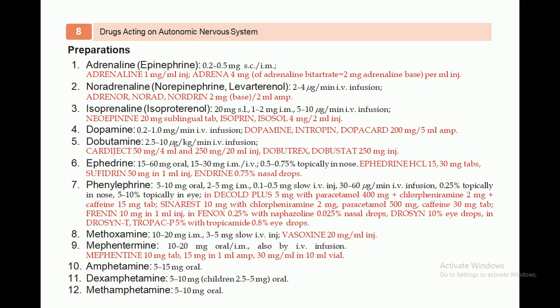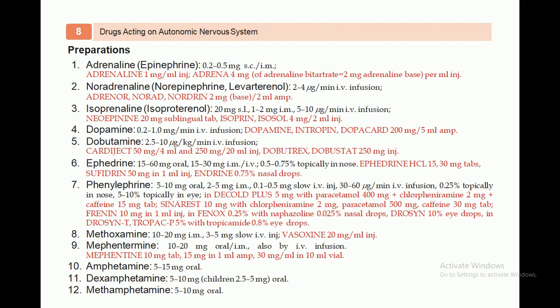Another agent is called isoprenaline. Isoprenaline is also available in the market. The generic name is isoproterenol. It is available at a dose of 20 milligram sublingual tablet, 1 to 2 milligrams IM, and 5 to 10 microgram per minute IV infusion. It is marketed as Neon-Epinine and Isuprel, 4 milligram per 2 ml injection.